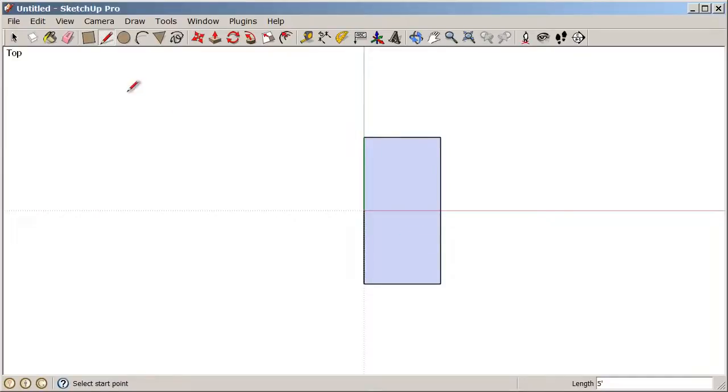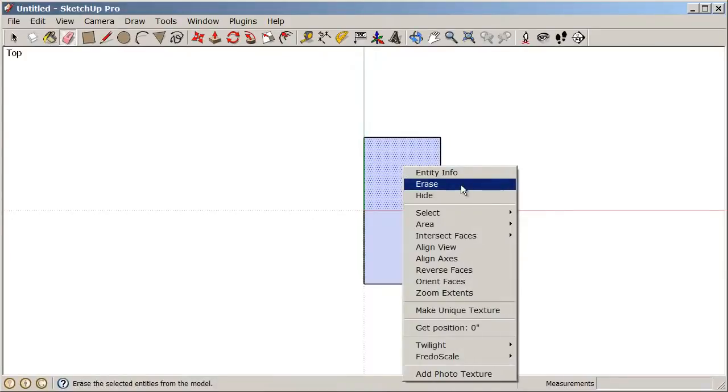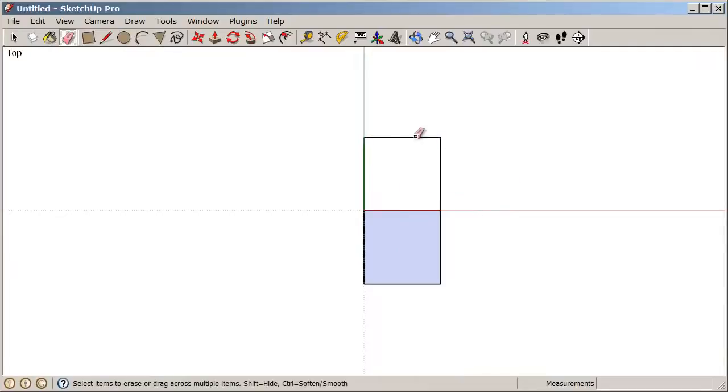Now if we go back to our eraser tool, notice that when you click on a surface, it does nothing. In order to delete a surface, we can right-click on it and choose Erase. So now we still have a closed loop of coplanar edges, but we don't have a surface in between those. To reheal a surface, we can simply retrace any one of these edges. So if I just retrace this edge here, it fills that surface back in.